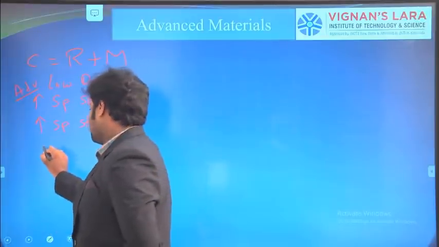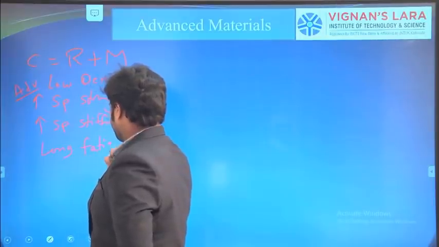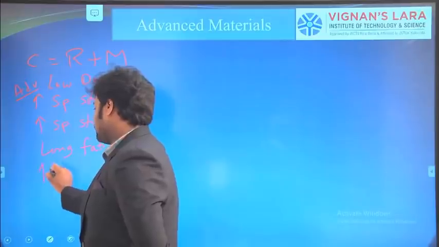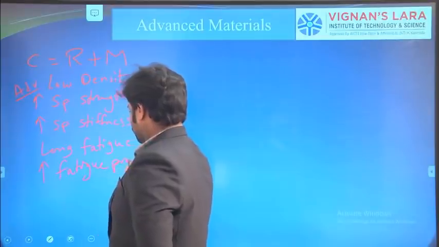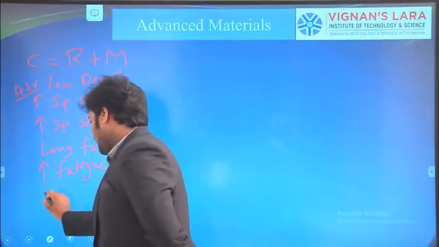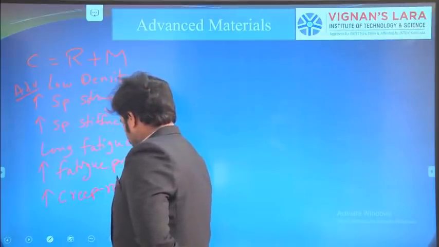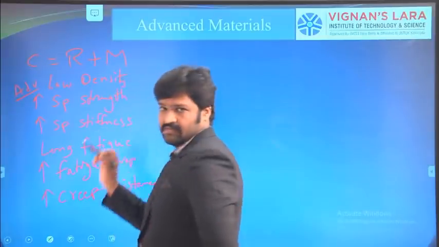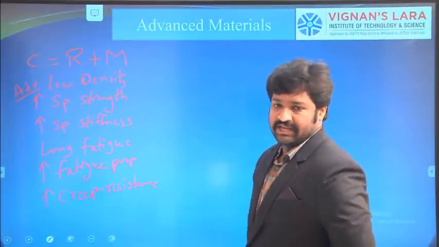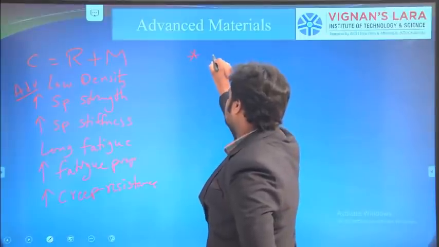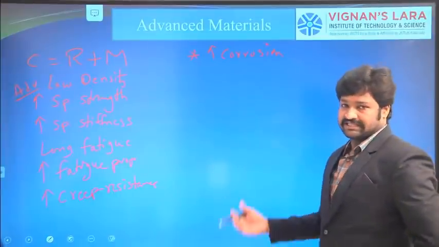Next one is having long fatigue life, and higher fatigue properties. And next, these are having high creep resistance. So deformation with respect to temperature is none other than the creep resistance. Next one is these are having high corrosion resistance.